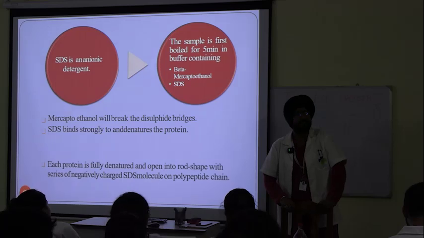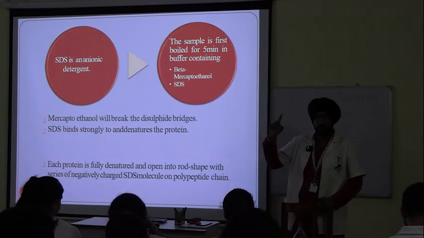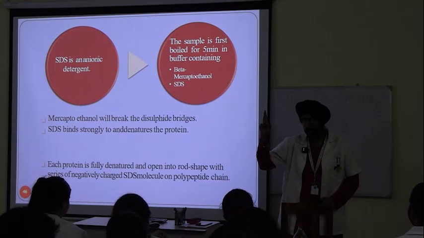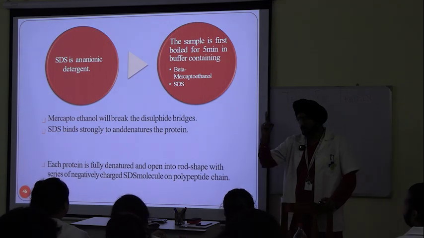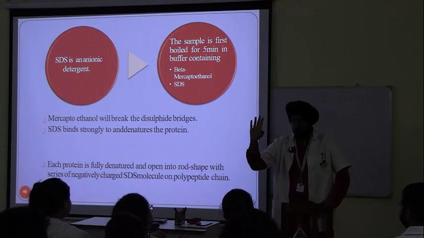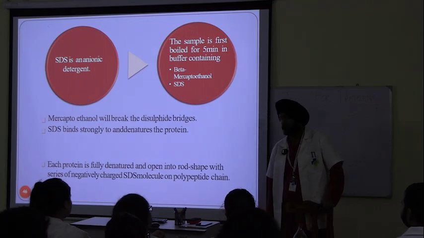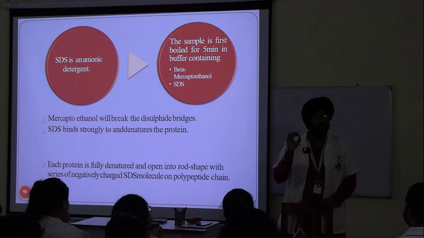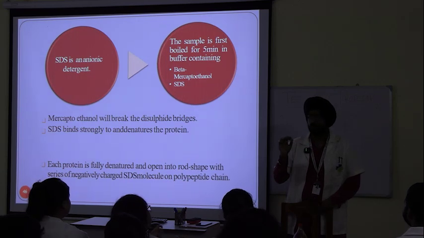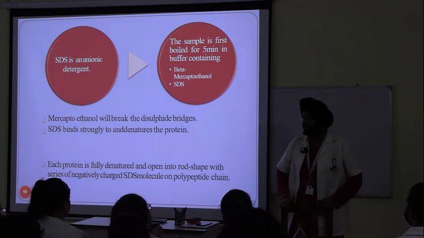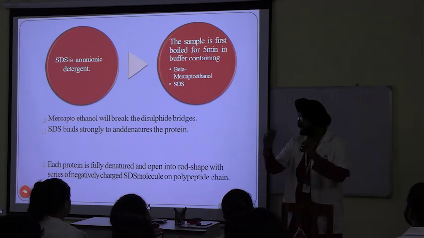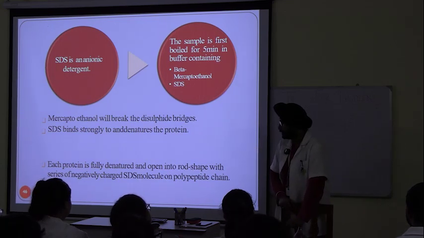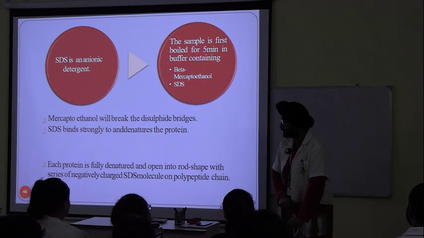So what are the factors affecting the mobility? Number one was net charge and size. Now, try to remember only these two things right now. Let us assume we are having a DNA molecule and an RNA molecule, and we want to separate on gel electrophoresis. Okay, DNA is negatively charged.